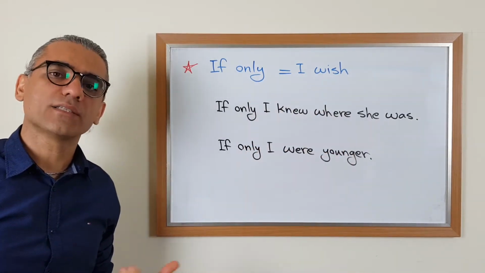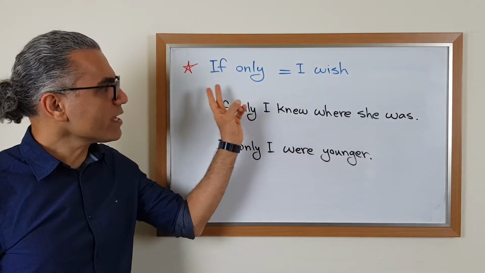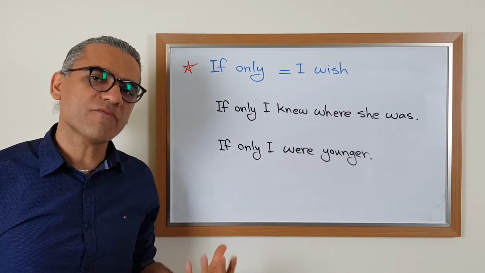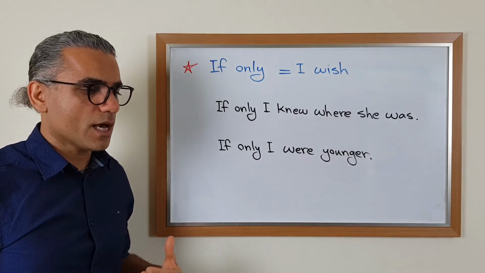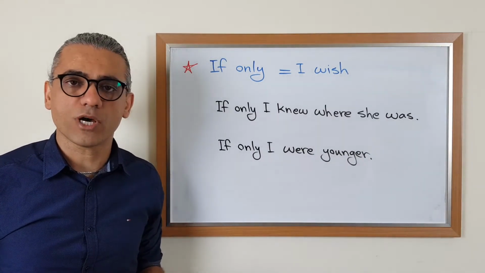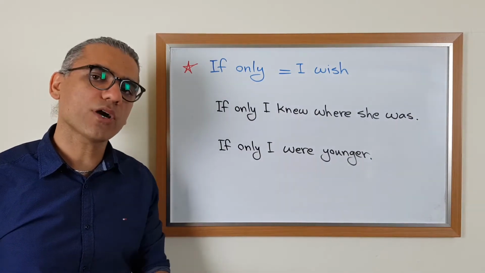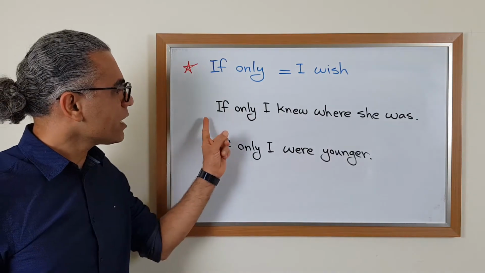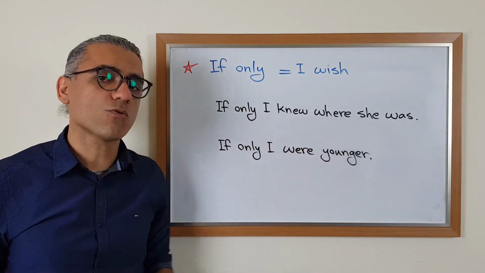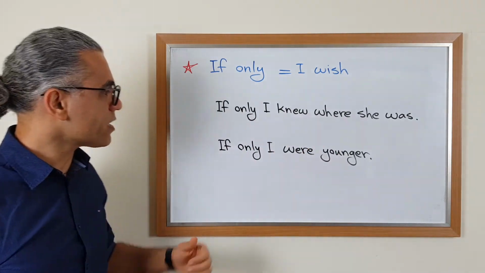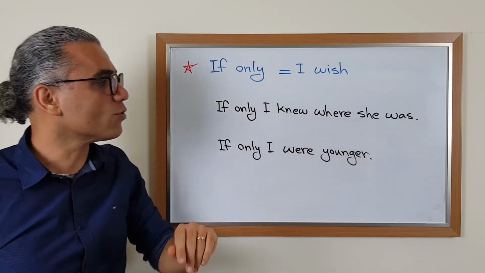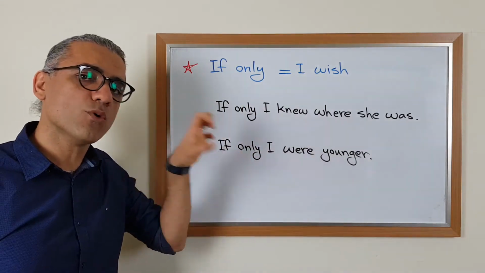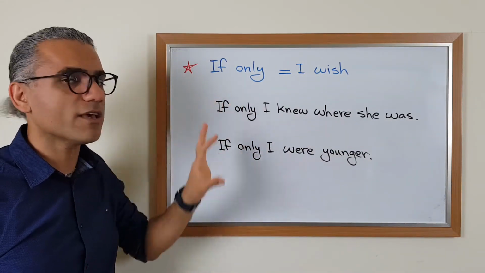express wishes and regrets. We could use if only instead of I wish, and it's for emphasis. It means it is a more emotional statement we are making. That's why we put more pressure on if only when we are saying that sentence. For example, if only I knew where she was. This is a wish. It means we could say I wish I knew where she was, because this is in past simple, fake past. So we have removed I wish and we have put if only.